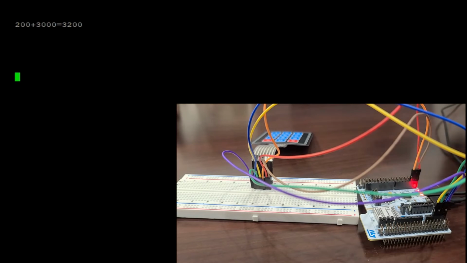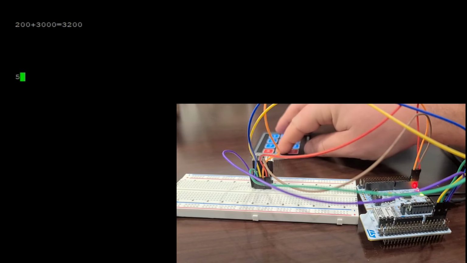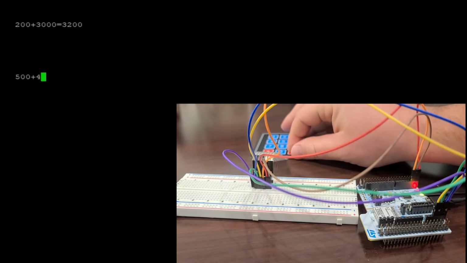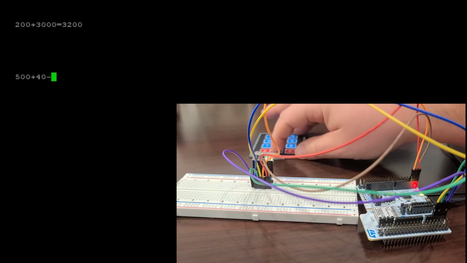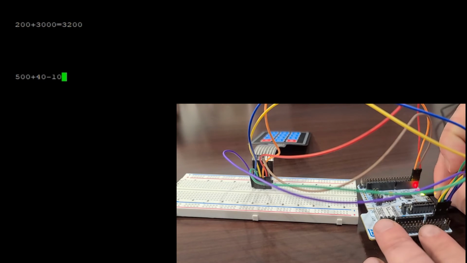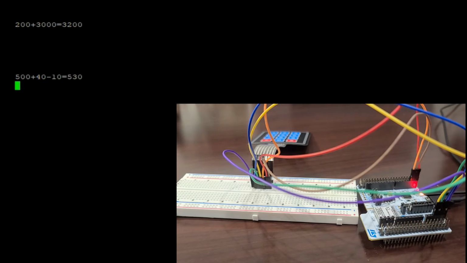So let's do something with multiple operands. 40 minus 10 equals 530.